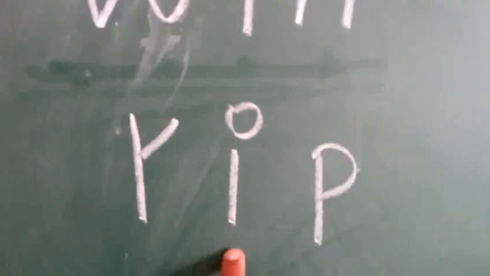Again, I will show you one more example. Listen to the board, my dear children. What is the beginning sound? R. Middle sound? E. End sound? P. Now you will use your left hand to read this word.